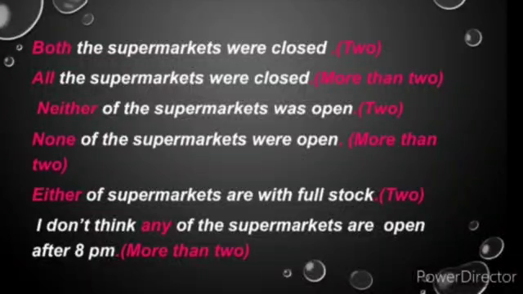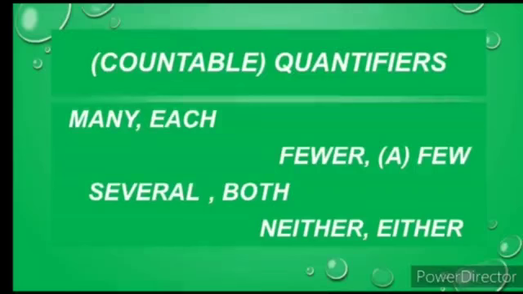Either of the supermarkets is with full stock. When you have two there. I don't think any of the supermarkets are open after 8 p.m. More than two. So here, any, either, none, neither, all, both, all these are quantifiers.